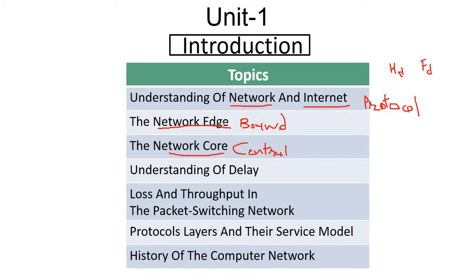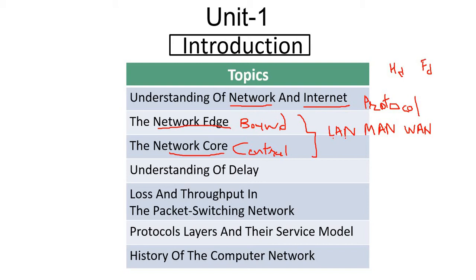We have also discussed the categories of network in these sessions. We categorized our network into 3 categories, that is LAN, MAN and WAN. LAN stands for local area network, MAN stands for metropolitan area network, and WAN stands for wide area network.